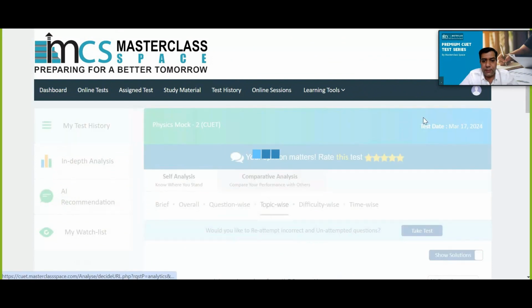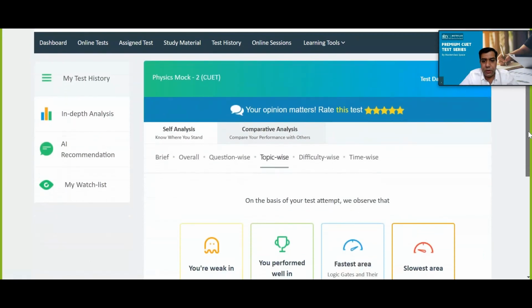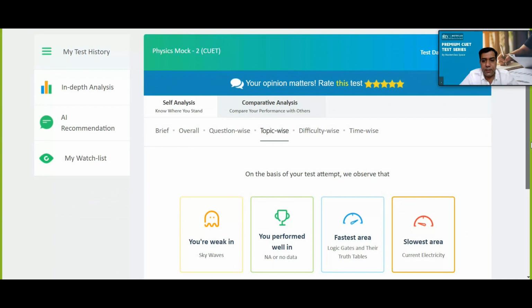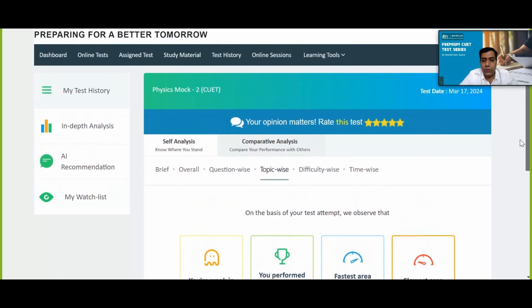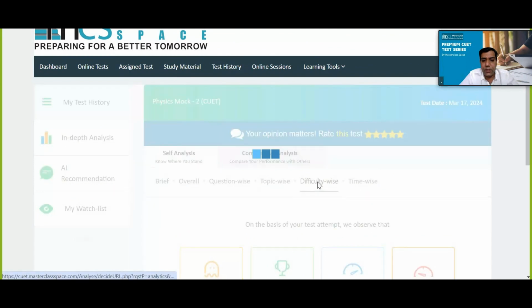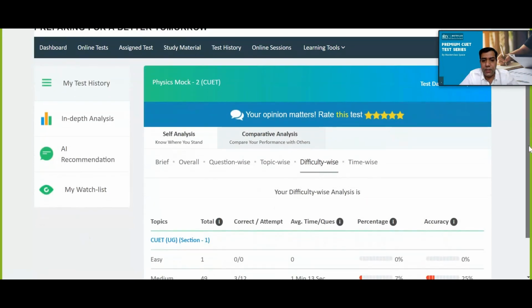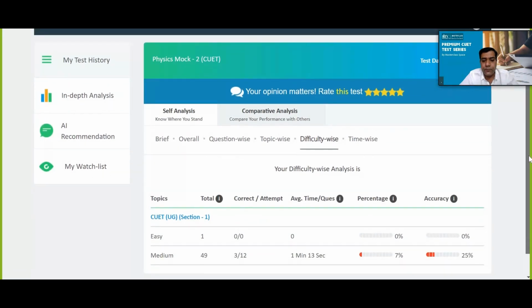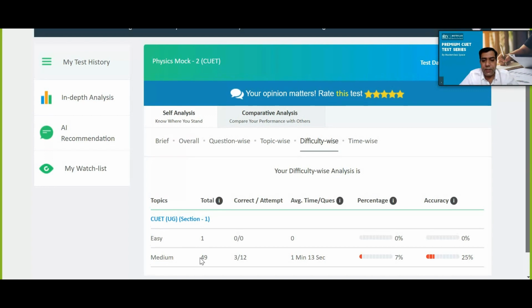In the topic wise section, it shows which topic you are weak in, which topic you performed well in, your fastest area, your slowest area. This is how you do analysis, and you can work on your weaker areas. Difficulty wise, you can see in the medium section, like 49 questions for medium, in that section you have scored 3 correct out of 12. There was just 1 question in the easy category.